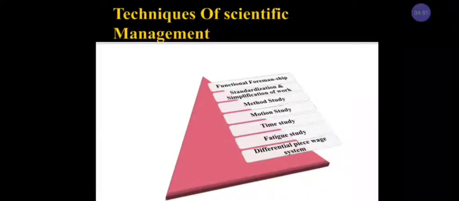And here these techniques of management were given by F.W. Taylor. And Taylor advocated separation of planning and execution functions. Understood? This question you can expect for 1 mark. Taylor advocated separation of planning and execution functions. This is called functional foremanship. Understood? Now we're going to learn about the techniques.